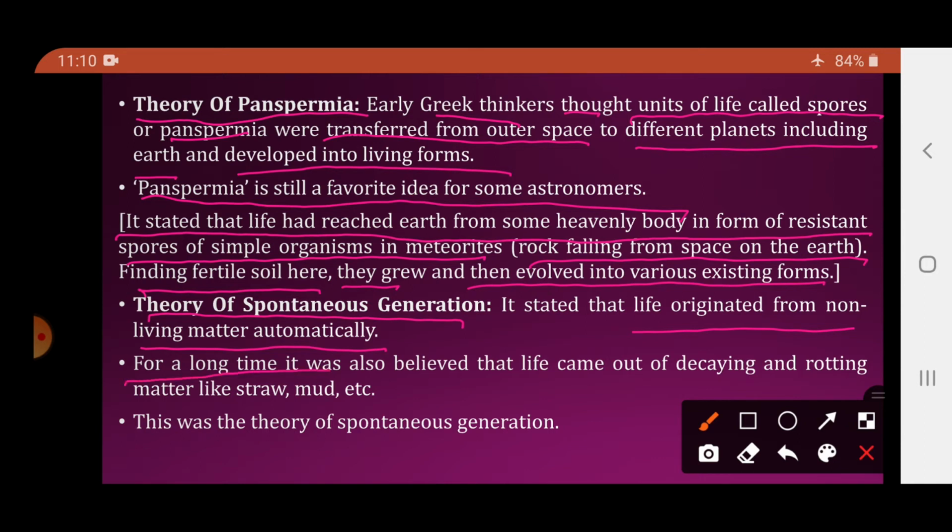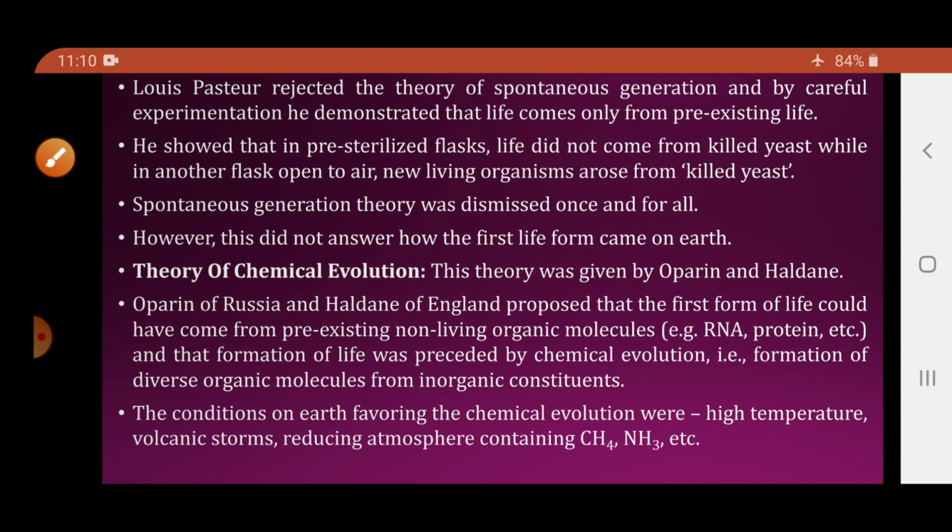For a long time it was believed that life came out of decaying and rotting material like straw, mud, etc. So this spontaneous generation theory states that life might have originated from non-living matter like decaying and rotting materials like straw, mud, etc. लेकिन ये straw कहाँ से आया, ये mud कहाँ से आया, उसका कोई explanation नहीं है. So this was the theory of spontaneous generation. Basically ये बोल रहा है कि life originated from the non-living matter automatically.